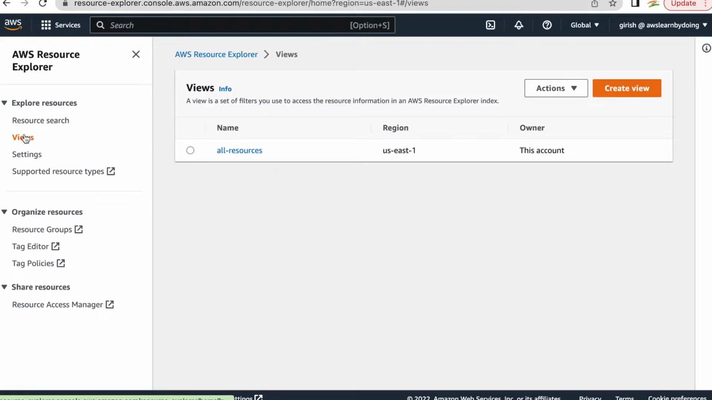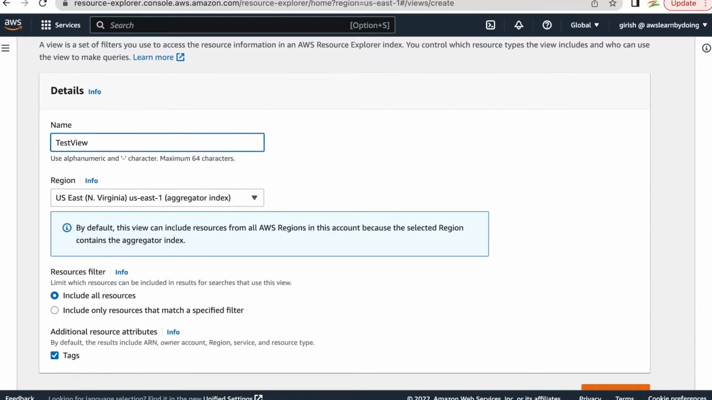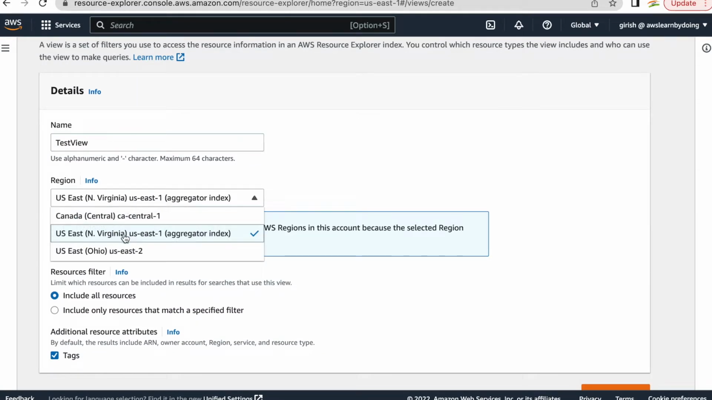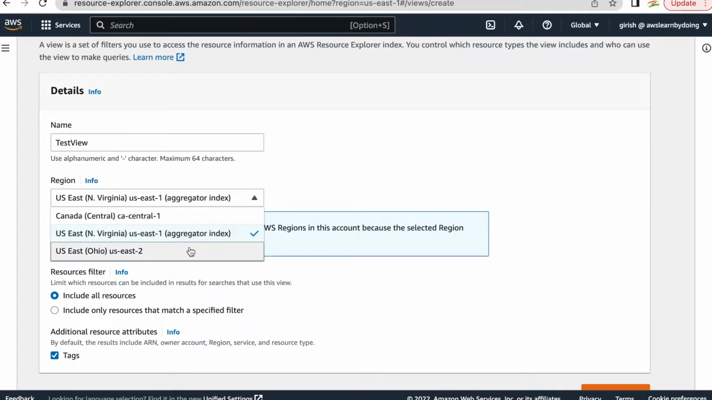Okay, so let's go into views and let me create a view, right? My view will be test view. And the region where you want to create this view: in the aggregator index, or in US East 1, Canada Central, or US East 2. I'll create it where it is, because what I'm seeing is if you choose Canada Central 1 or US East 2, where Resource Explorer is turned on but there is no aggregation done there, that doesn't give you anything.